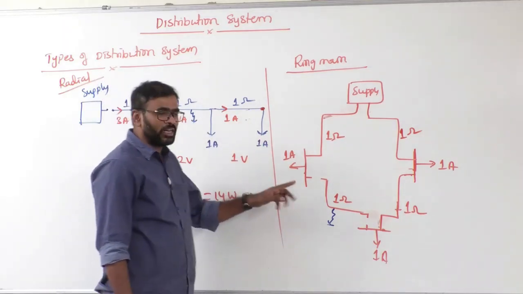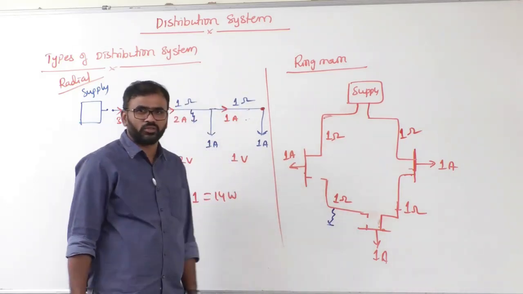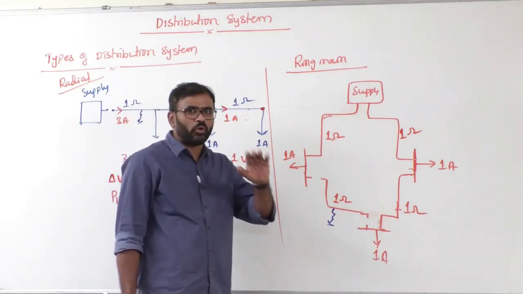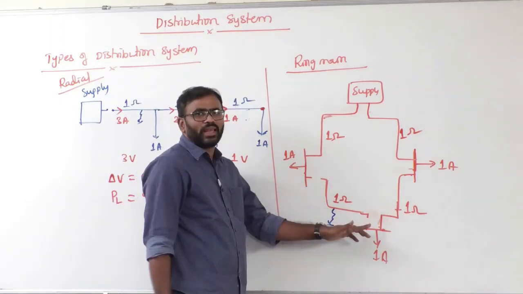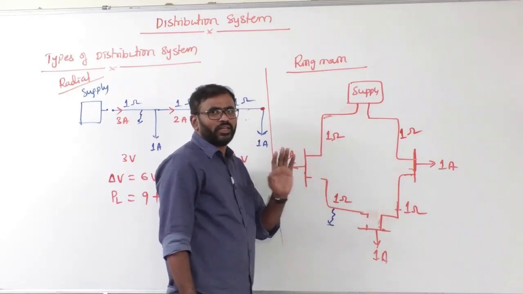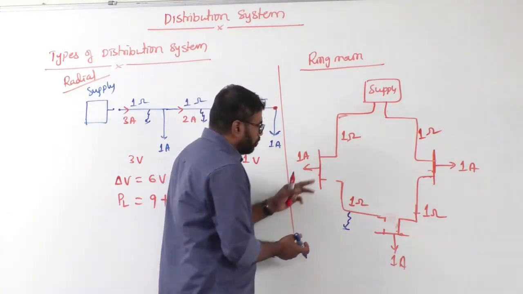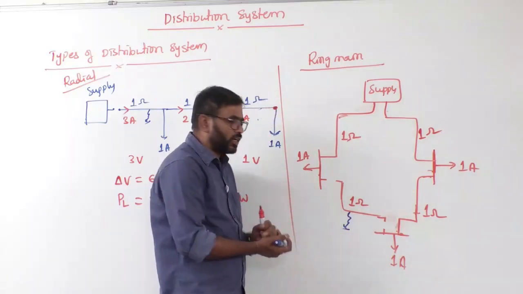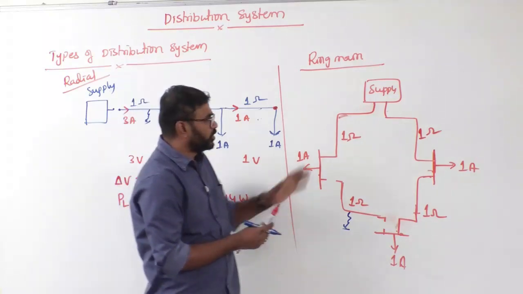There we see directional relays. With the help of directional relays we can protect the ring main distribution system. We will see that point clearly there. But for the time being, on both sides of the line we require what? Relays and breakers. So on both sides of the line we have a breaker and relay arrangement. That's why, if there is a fault, only that particular line is isolated without disturbing the rest of the network.